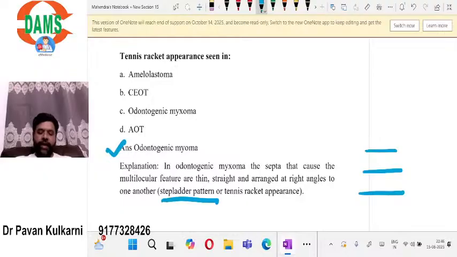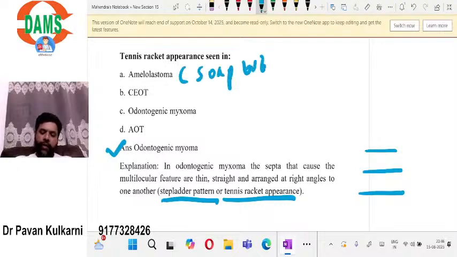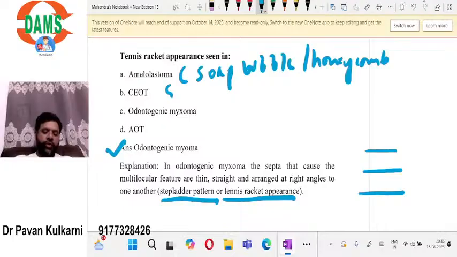This step ladder pattern or the tennis racket appearance is a feature of the odontogenic myxoma. Ameloblastoma has the soap bubble or honeycomb appearance. CEOT has a driven snow appearance. Odontogenic myxoma has the step ladder or tennis racket appearance.